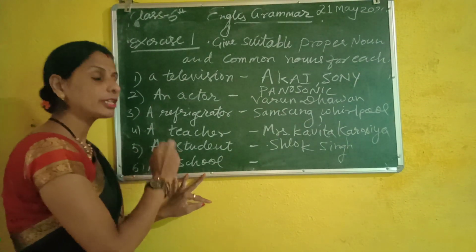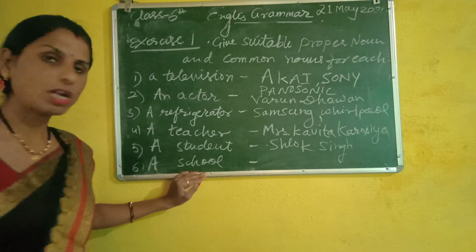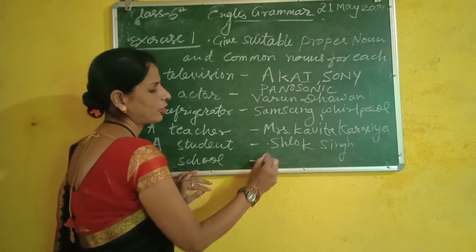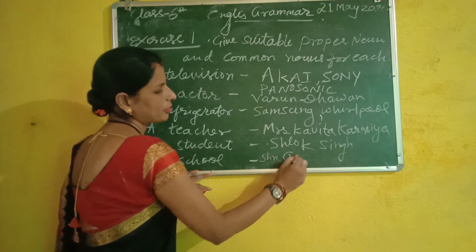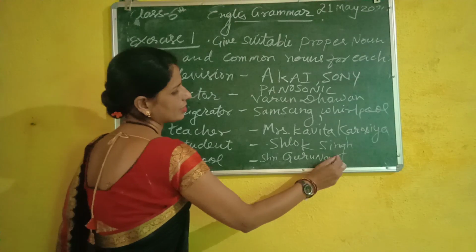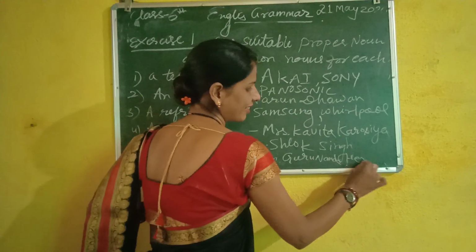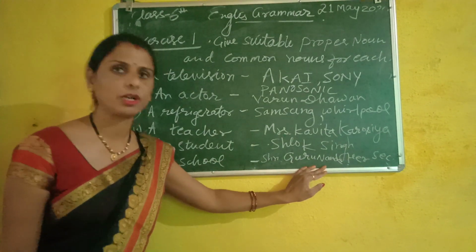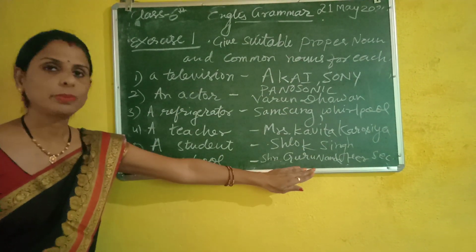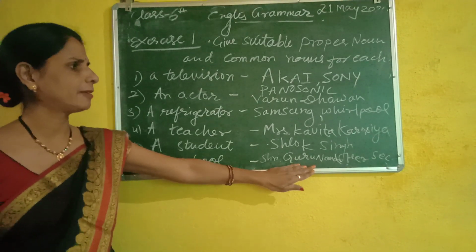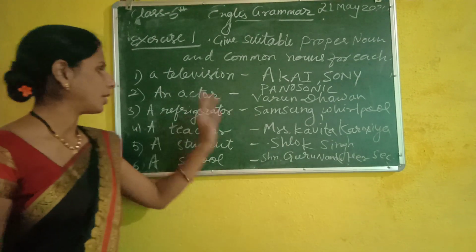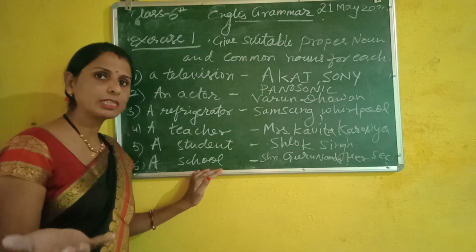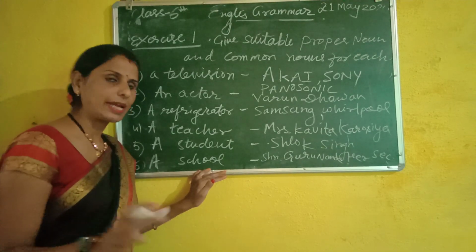School is a common noun, and to make a proper noun you can write your school's name, Sri Guru Nanak Higher Secondary School. This has now become a proper noun. So the name of a particular person, place, animal or thing is a proper noun, and the name of things, places, persons of the same kind is a common noun.